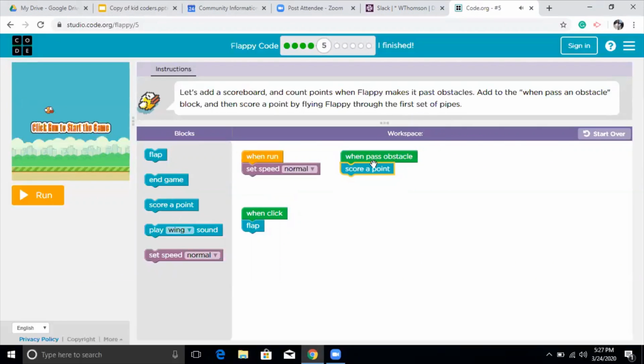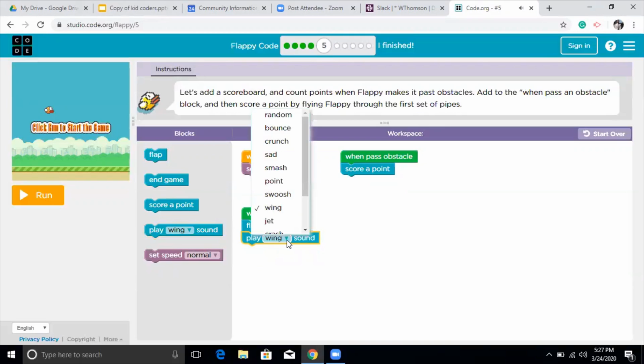So it will say when pass obstacle, score a point, when run, and we use normal, we can change it. I'm going to change it to fast. And then it says when click flap, and then I'm also going to choose play a sound when it flaps. So I'm going to choose a different sound this time. I'm going to choose jet.